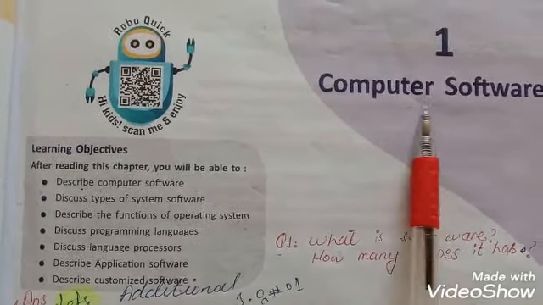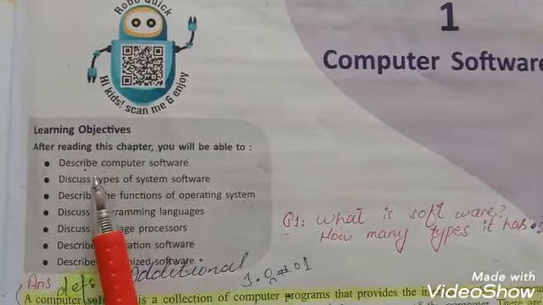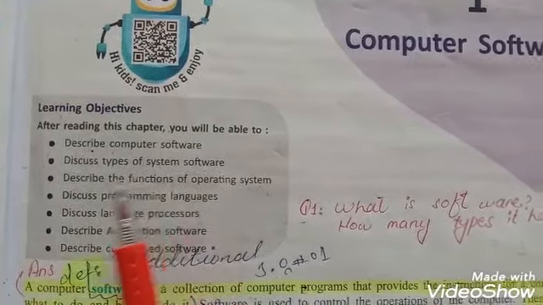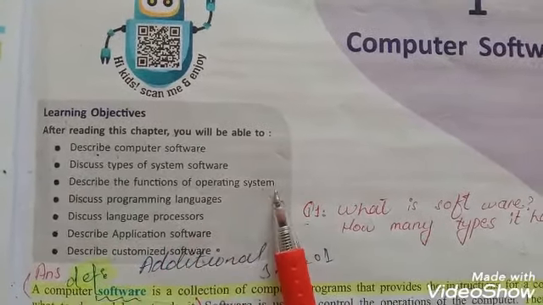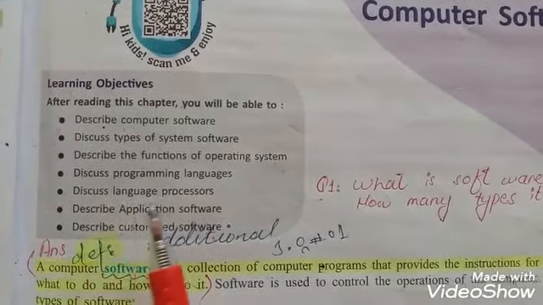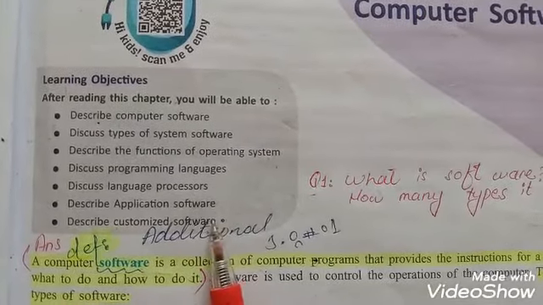Grade 7 students, now we are going to start chapter number 1, computer software. After reading this chapter, students will be able to describe computer software, discuss types of system software, describe the functions of operating system, discuss programming languages, discuss language processor, describe application software, describe customized software.